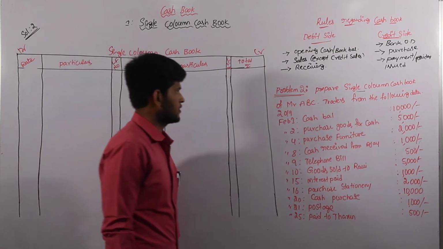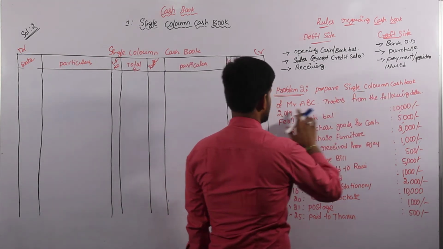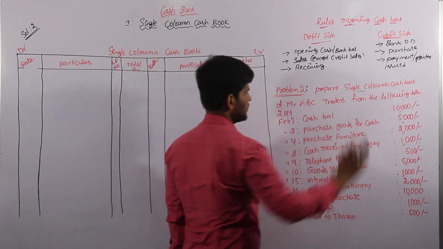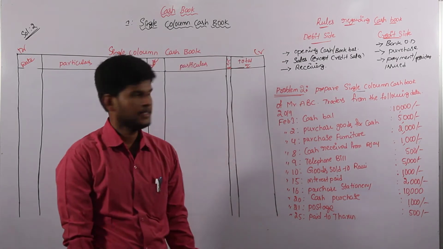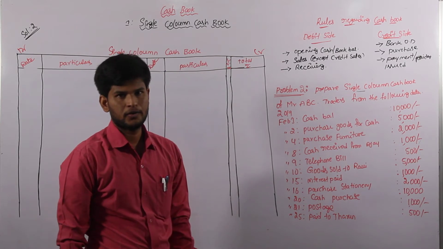Come to my dear students, solve the second problem. I am reading the second problem. Prepare single column cash book of Mr. ABC Traders from the following data, that is on 2019 in the month of February. Once again I am repeating which type of cash book we are going to prepare.